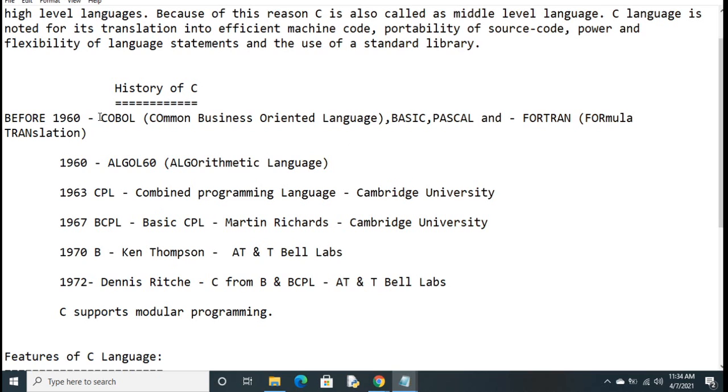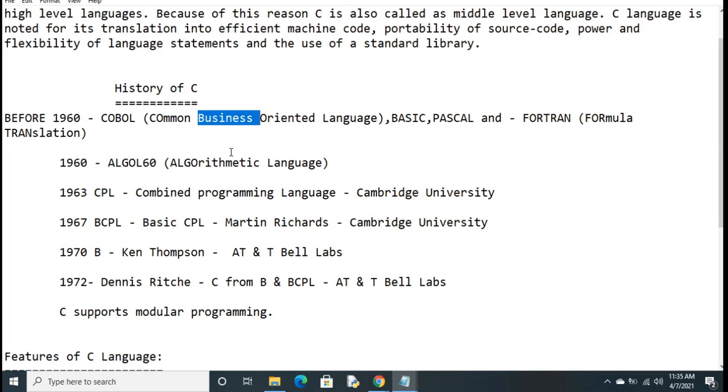Before 1960 we had some programming languages like COBOL, BASIC, Pascal and Fortran. These languages were used only for specific purposes. For example, COBOL is used only for business purposes, and Fortran and Pascal are used only for mathematical purposes. So if you want to develop some mathematical logic and some business logic, how many languages do you have to learn? 4 languages. Learning a single language is very difficult, so 4 languages is very difficult.